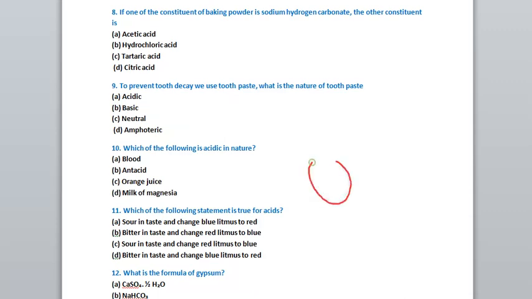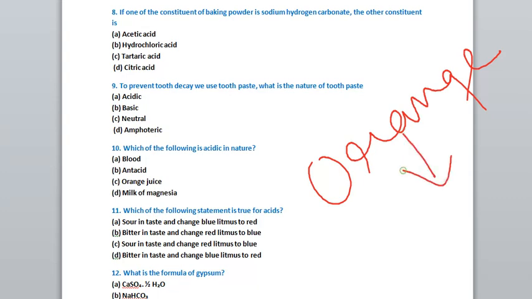So what is acidic in nature? Orange juice. Because in orange juice, which acid is present? Citric acid. Citric acid is present. So the correct option is orange juice.